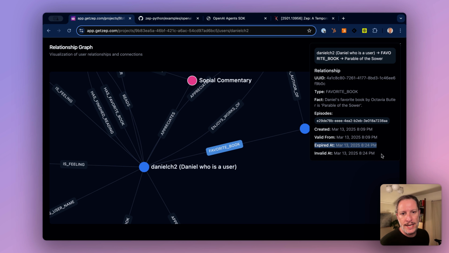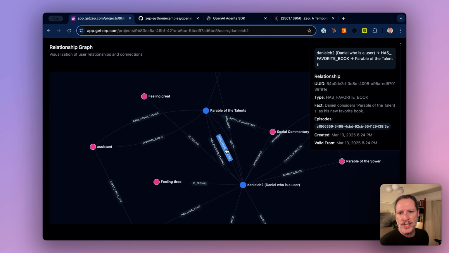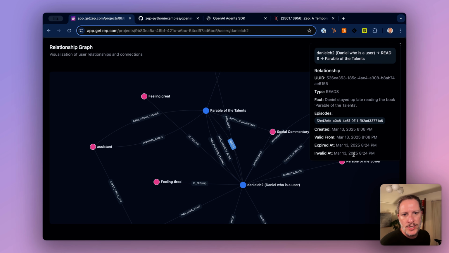We see the expired at and invalid at dates are the same. The expired at date is the date that the agent learned that Parable of the Sower was no longer my favorite book. And the invalid at date could have been a relative date. For example, I could have mentioned I finished reading Parable of the Talents yesterday, and it is my new favorite book. And we see that new edge, Daniel's favorite book is Parable of the Talents, has been added between Daniel and Parable of the Talents. We also see that reads is now invalidated because I'm no longer reading the book.